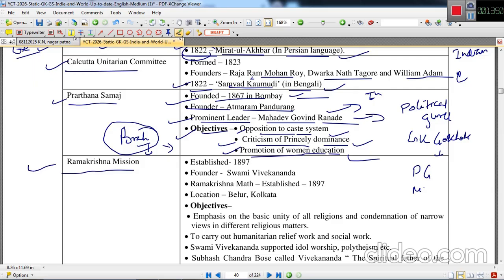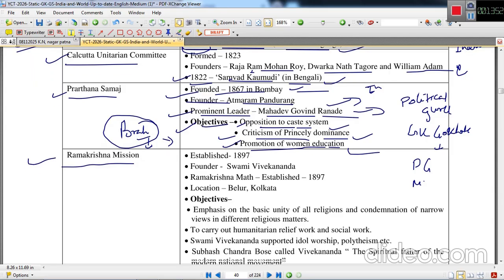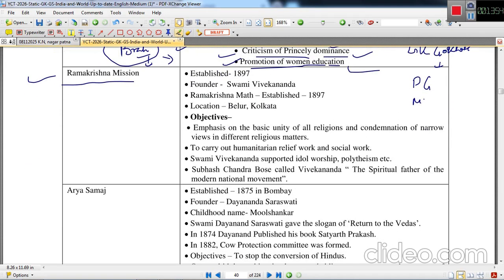Next was Ramakrishna Mission. Ramakrishna Mission was established in 1897 by Swami Vivekananda. Swami Vivekananda is a very important personality. He went to Chicago in 1893 and gave a very important lecture over there. The headquarters of Ramakrishna Math is in Belur, which is in Kolkata.